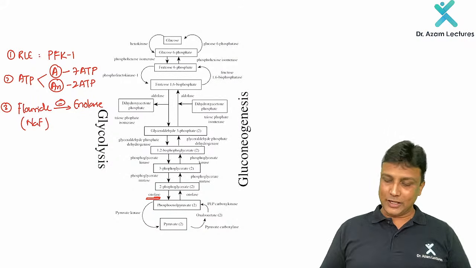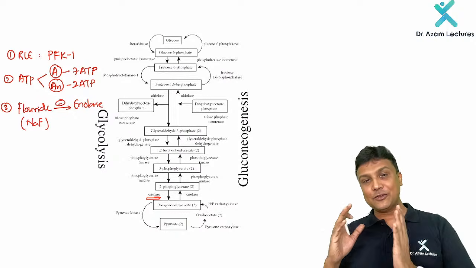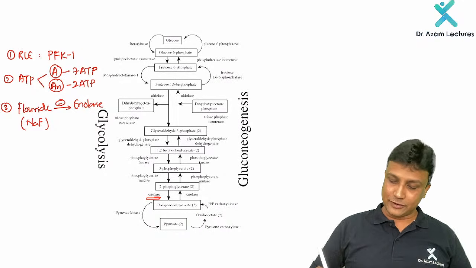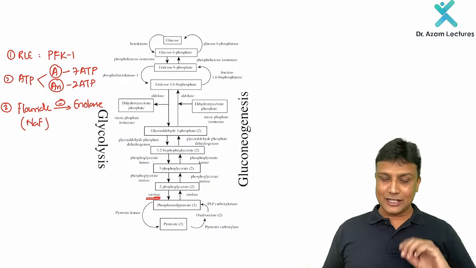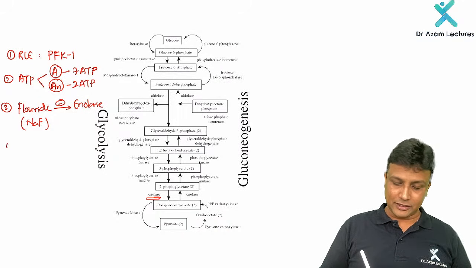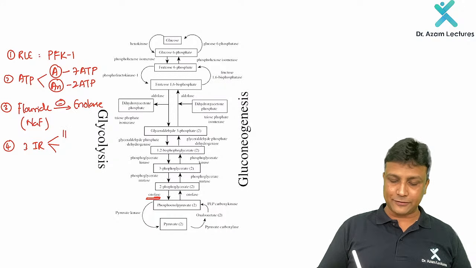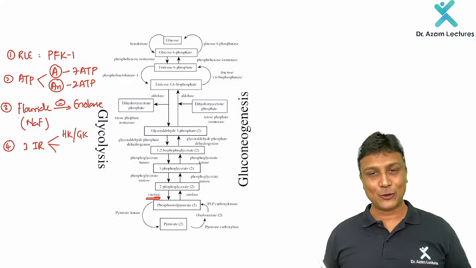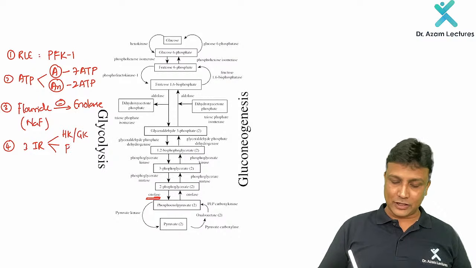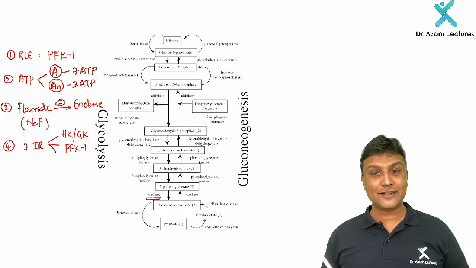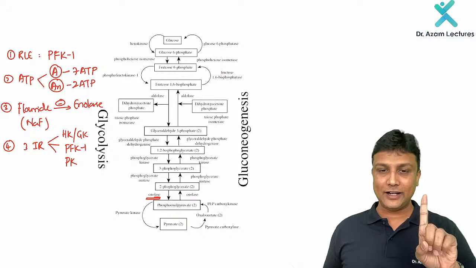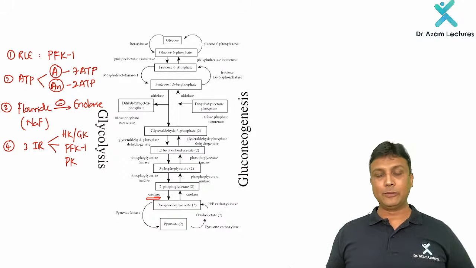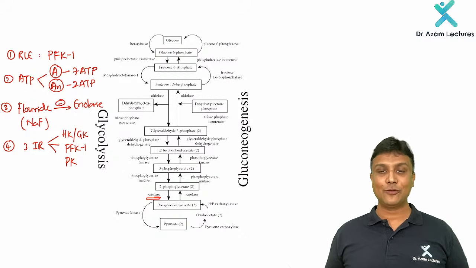Okay, now once you are done with this one here, let's have a comparison with gluconeogenesis, where we are going to convert the pyruvate back to the glucose here, sir. And we all know the next one. How many irreversible reactions do you have here in glycolysis? Remember, there are totally 3 irreversible reactions. What are the 3 irreversible reactions? The first one, HK and GK, hexokinase and glucokinase. And then phosphofructokinase 1, PFK1, that is the rate limiting enzyme. And then finally the last one, pyruvate kinase. So hexokinase, glucokinase, PFK1, as well as pyruvate kinase. These 3 will be the irreversible reactions.